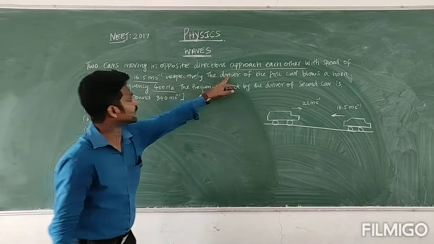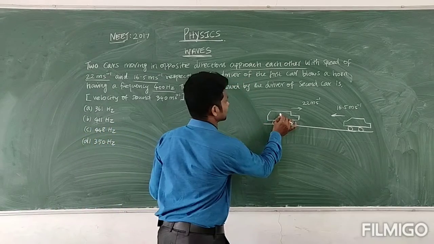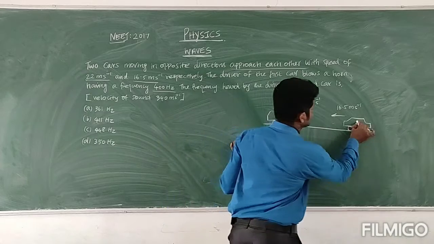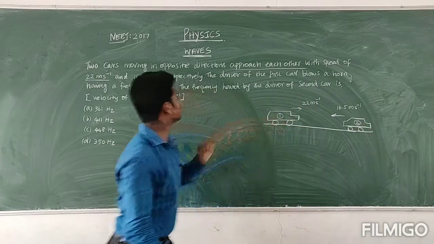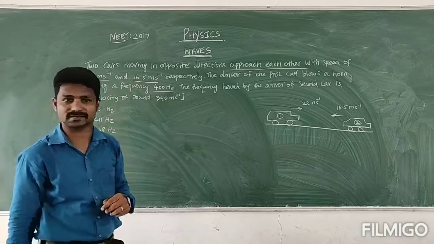I represent the first car as 1 and the second as 2. The driver of the first car blows a horn with the frequency 400 Hz.